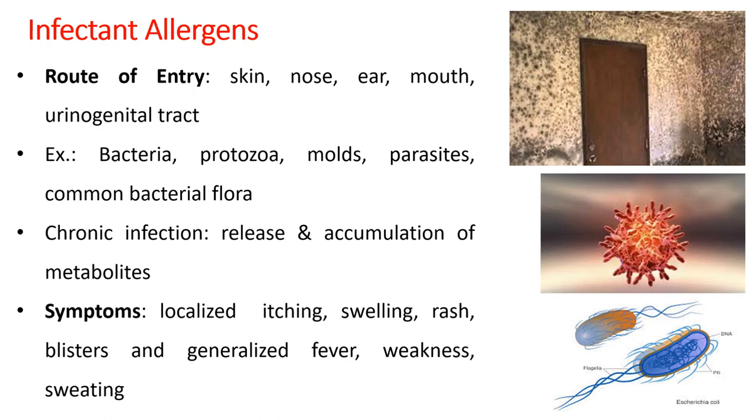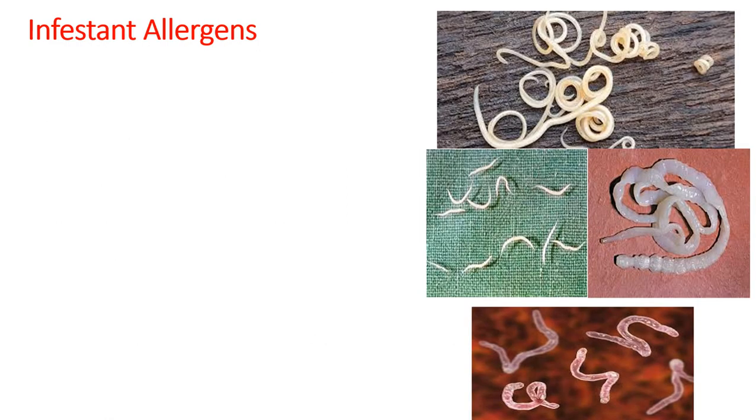So our body flora keeps on secreting certain metabolites which can prove to be allergenic in nature in certain individuals. Symptoms include localized itching or swelling or rash or even blisters, and sometimes generalized fever, weakness in the body and sweating can be experienced.